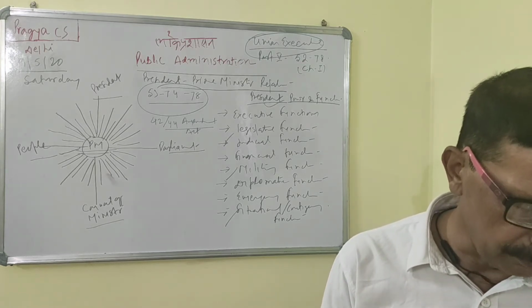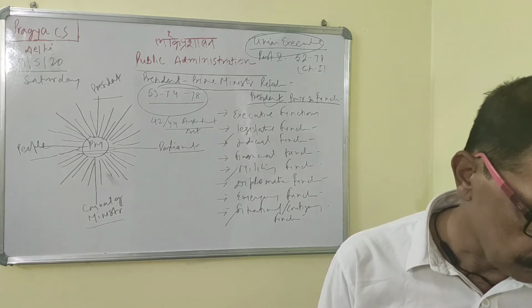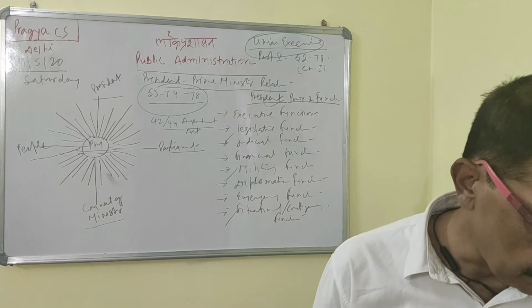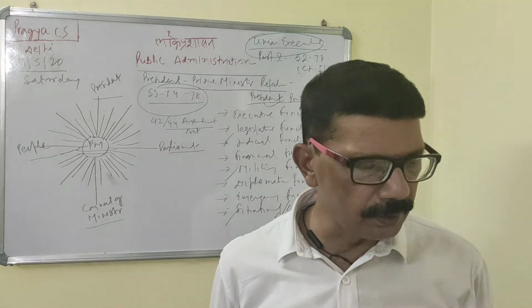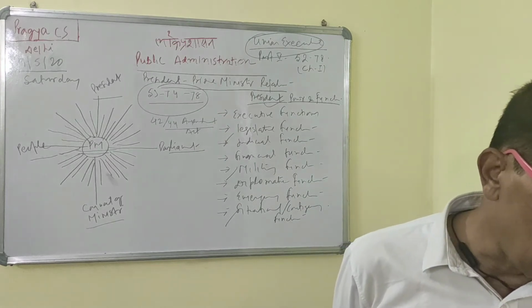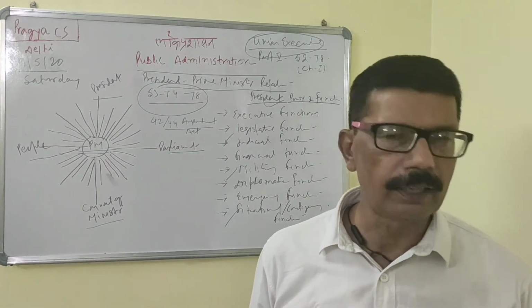Let me discuss the question. What was the question? The office of Prime Minister becomes what the holder chooses to make it. Examine the role of the Prime Minister of India in the light of this statement.